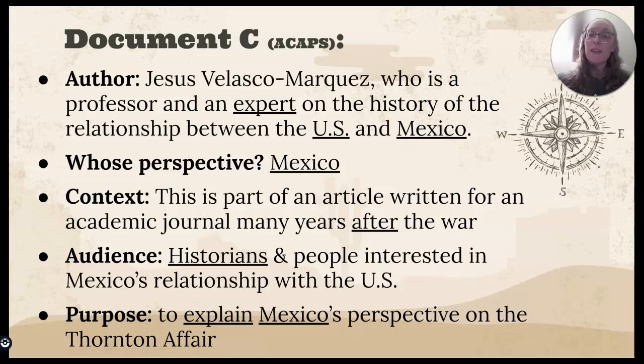Whose perspective is this document from? This is from Mexico's perspective. The context, when did he write this? This is part of an article written for an academic journal many years after the war. I mean, he was on the video. You could see him live and in person. He clearly was not alive in the 1840s.